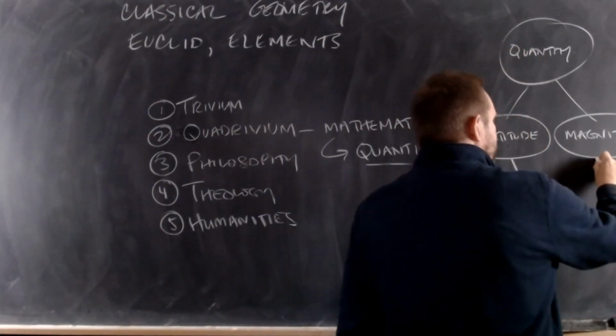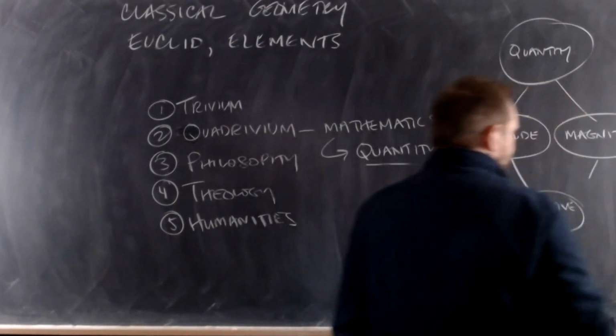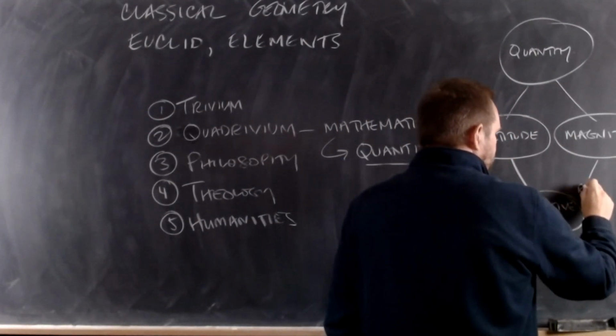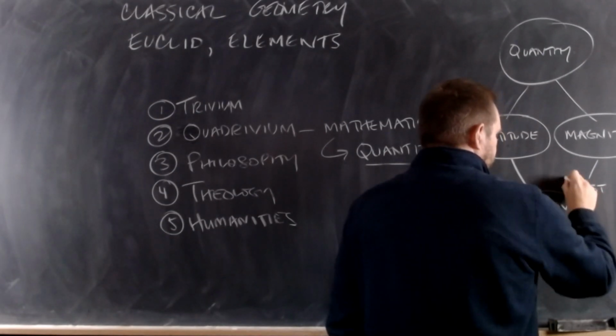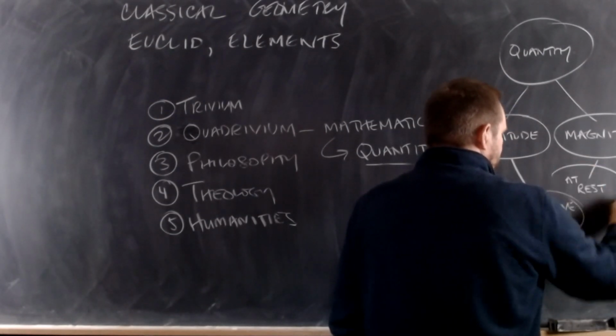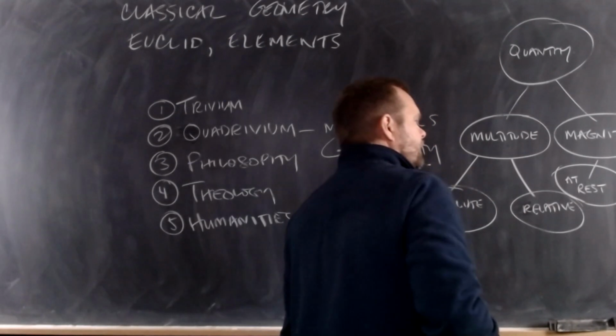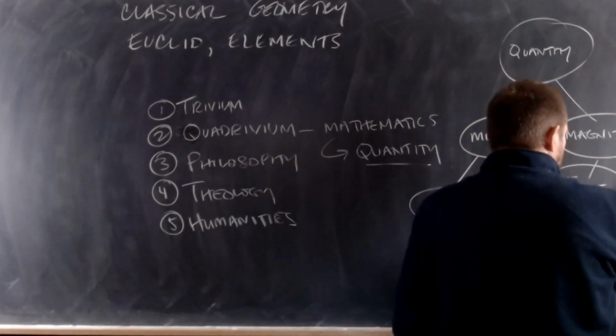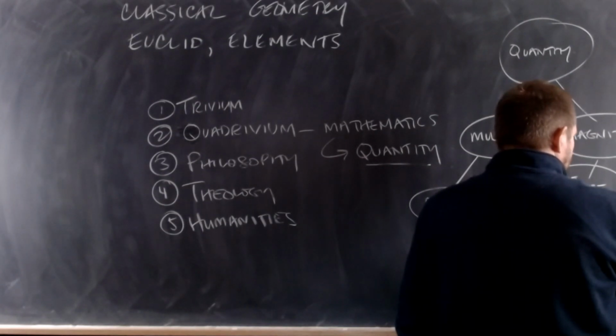Magnitude also divides into two species. The first species of magnitude is magnitude that is at rest. And the second species of magnitude is magnitude that is in motion.